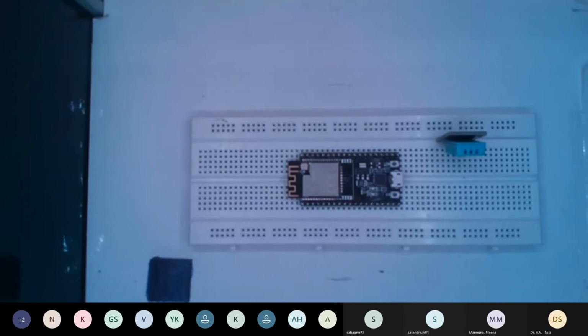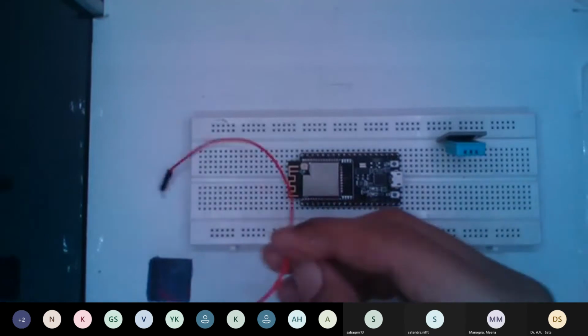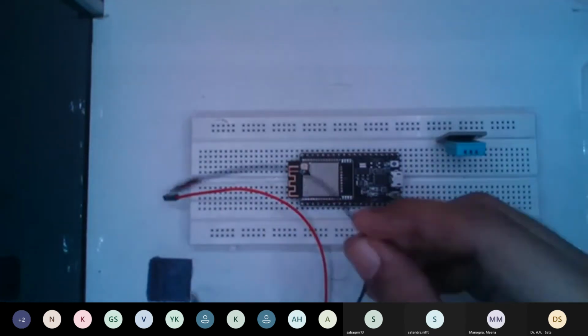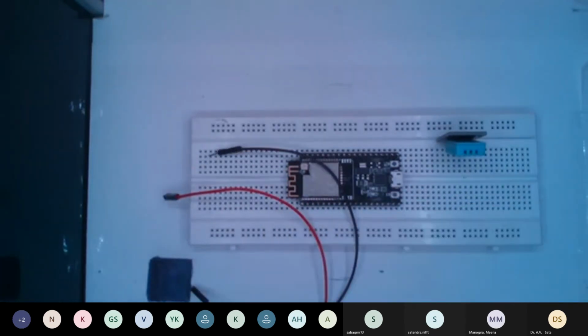If you are using jumper wires, please make a habit when connecting to the sensor: use red color for the voltage, black color for the ground, and you can use any color of your choice for the data pin, which fetches the data from our sensor to this microcontroller.